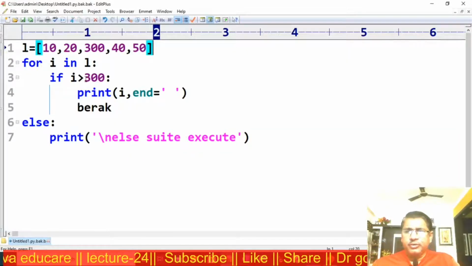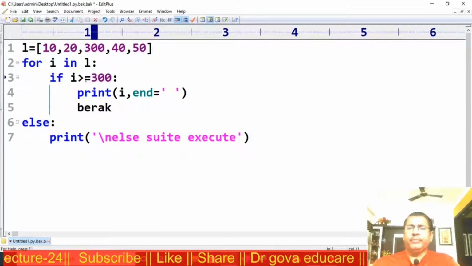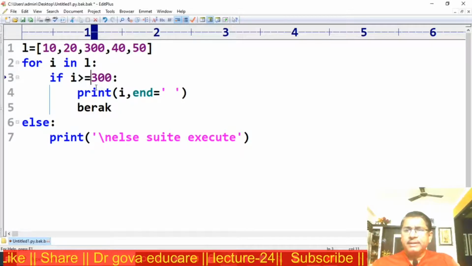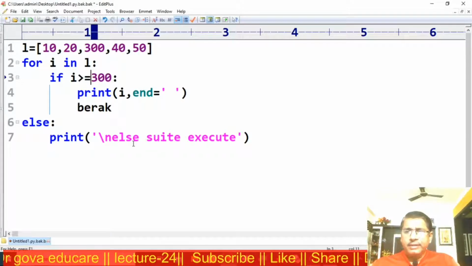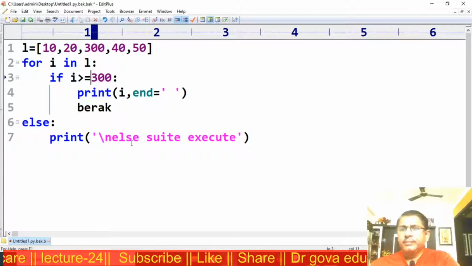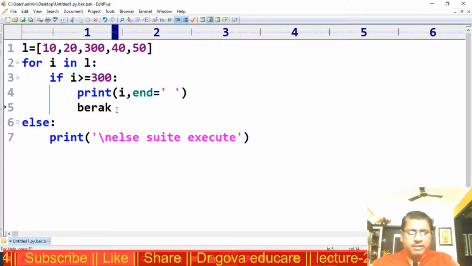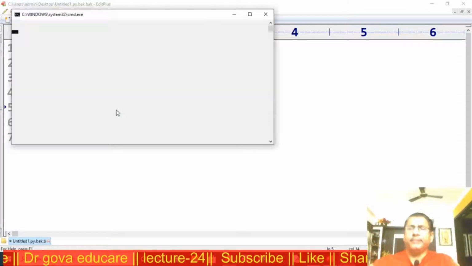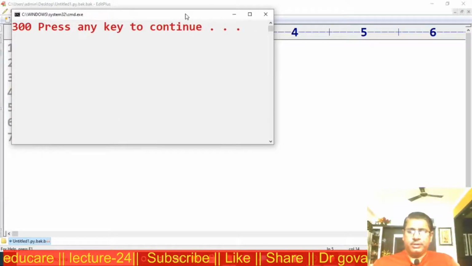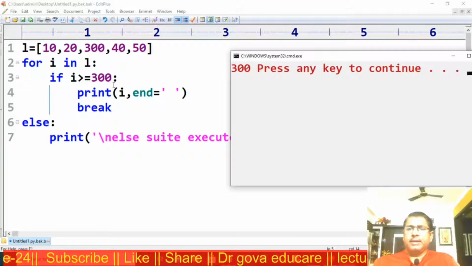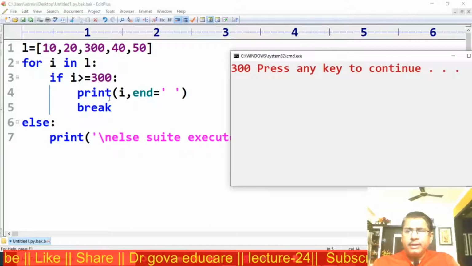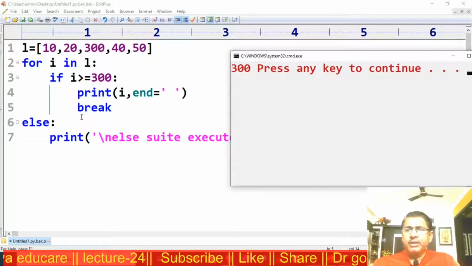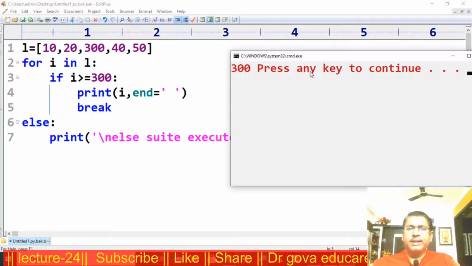Suppose here I am using greater than or equal to. Now 300 greater than or equal to 300 will be satisfied. Now observe here, the break statement is executed when I is equal to 300. If the break statement is executed, the else suite is never executed.